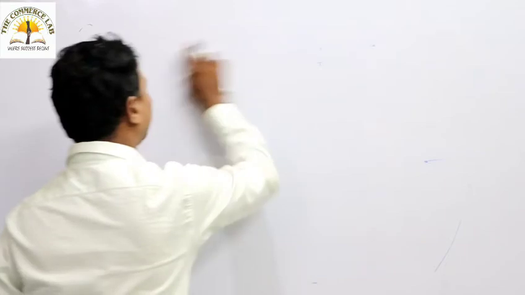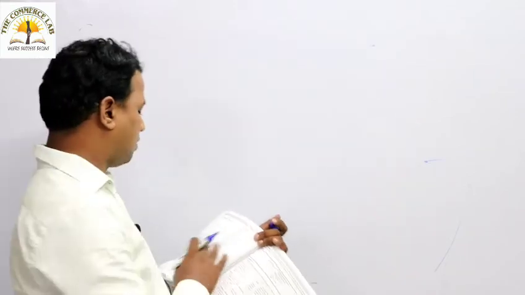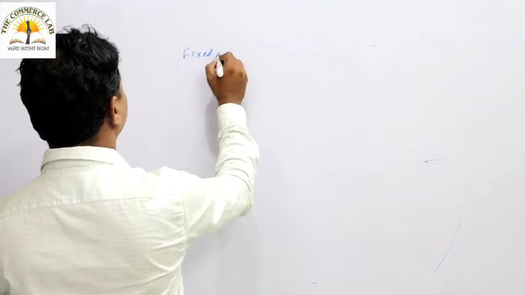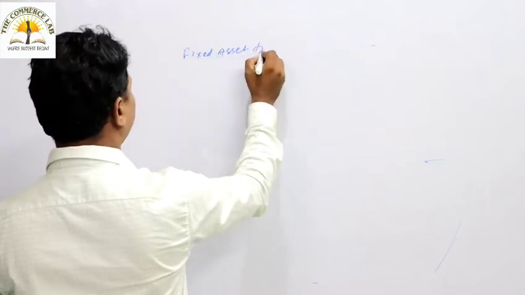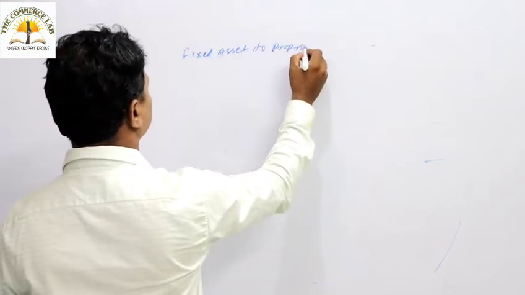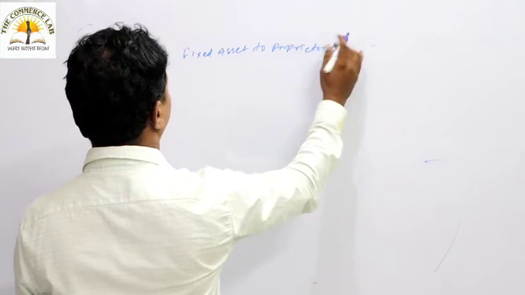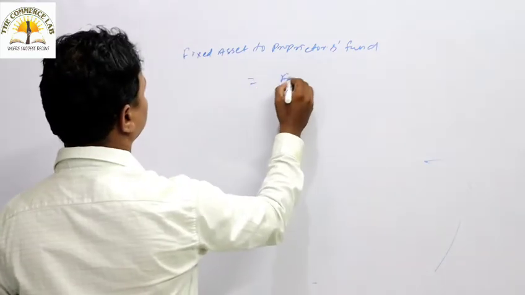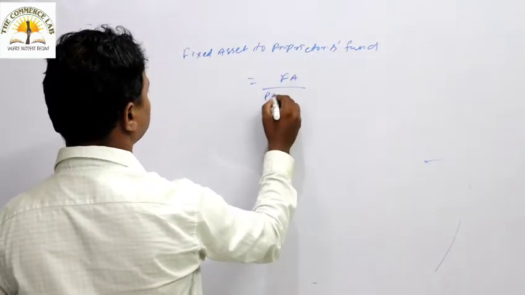Thereafter we have to see what ratio we have to calculate. Thereafter we have to see fixed asset to proprietors fund. So fixed asset divided by proprietors fund.